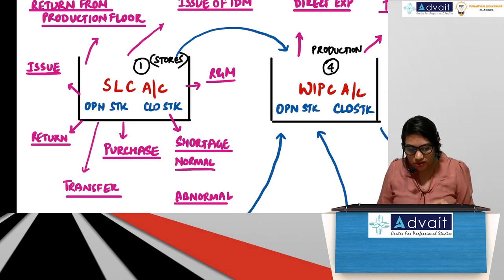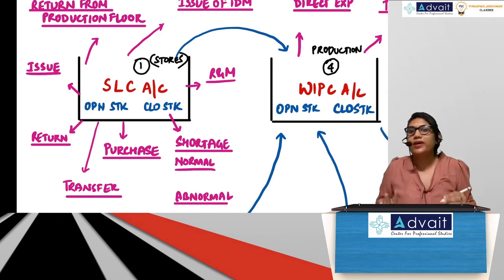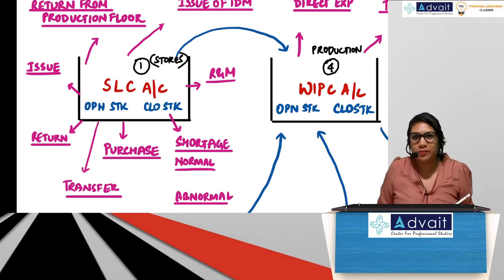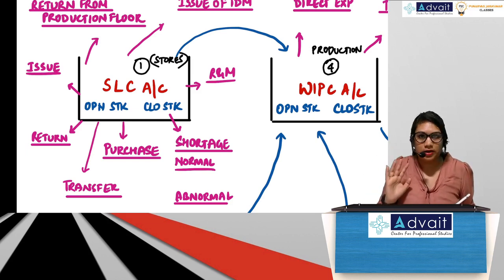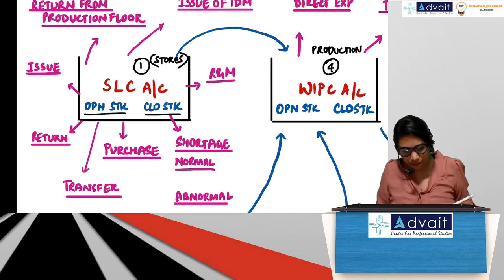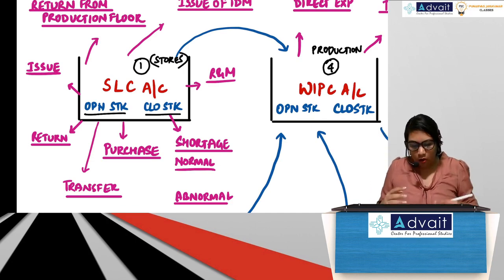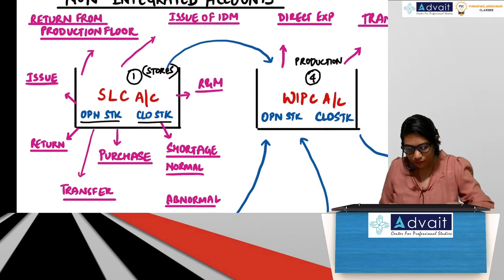First of all, Stores Ledger Control account will have an opening balance and it will have a closing balance. Opening balance means opening stock of raw materials. Closing balance means closing stock of raw materials. So I've written it here. Correct? Now, first entry.